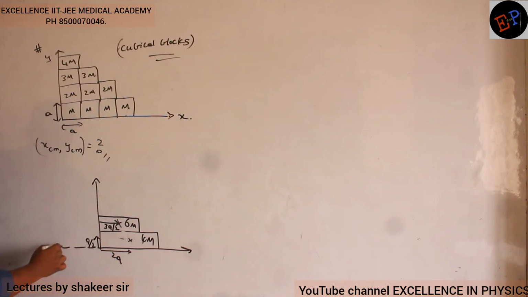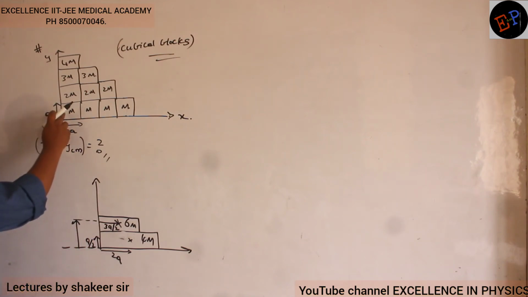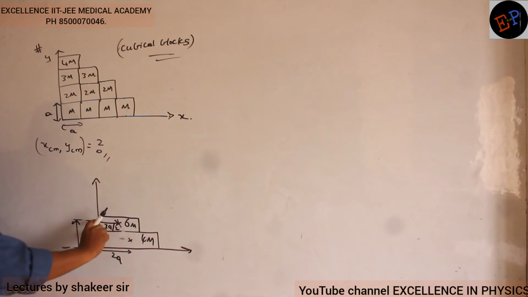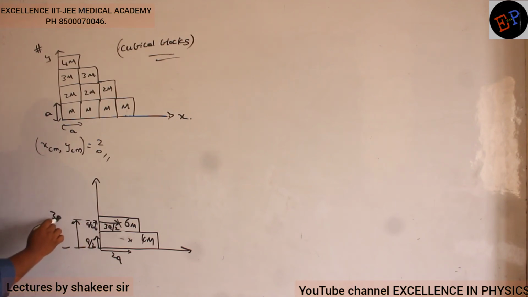Okay? And where will be its position of center of mass on the y-axis? So a, 2a by 2. Sorry. From here up to here, this distance is a. And this distance is how much? This is a by 2, no? So what is the total distance? A plus a by 2. 3a divided by 2. That is the position of center of mass of the second block.